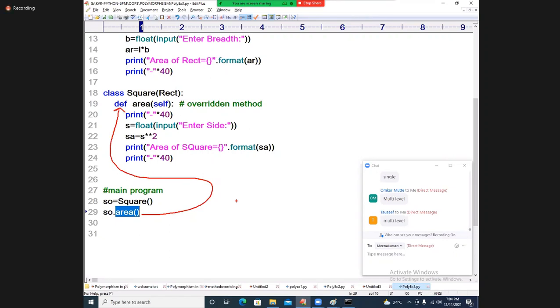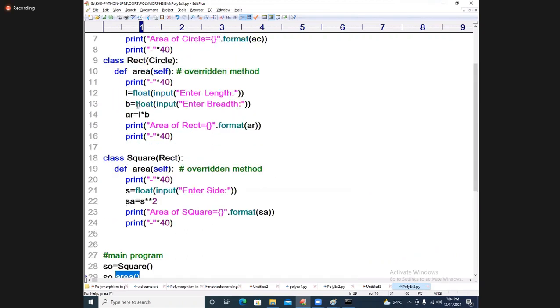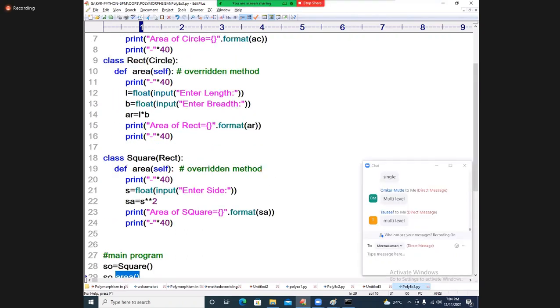Fine, perfect. Now, my dear students, you are calling the Square's area function and you want to call this other area method. What we straightforwardly do is call it as the super function of area. We can call it. Well and good.